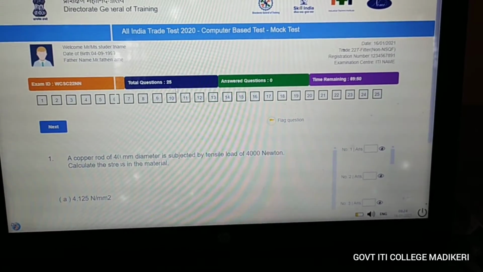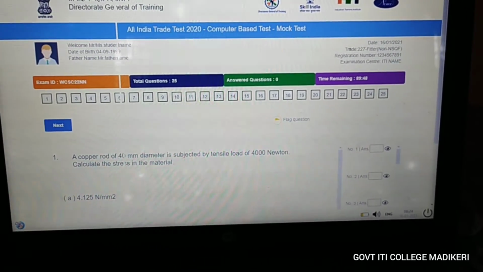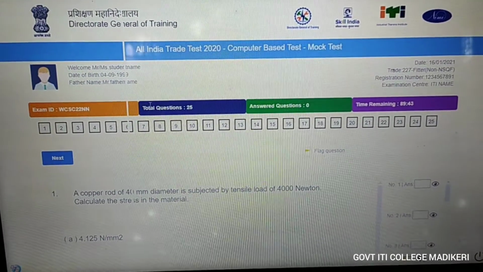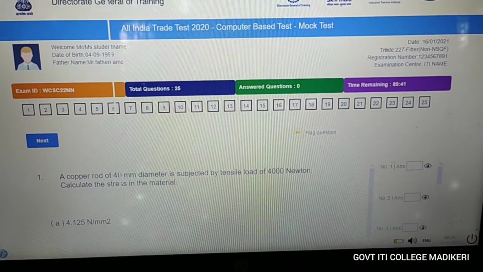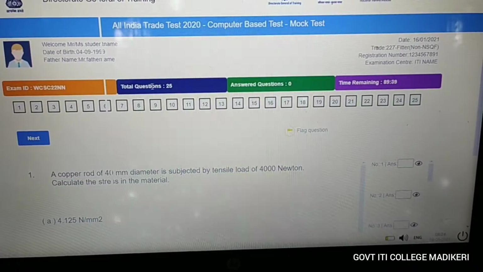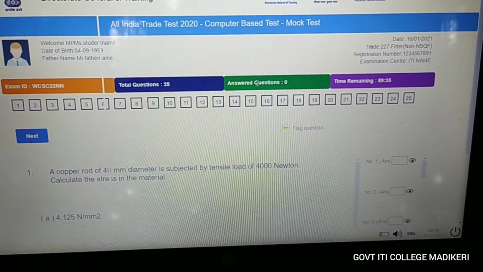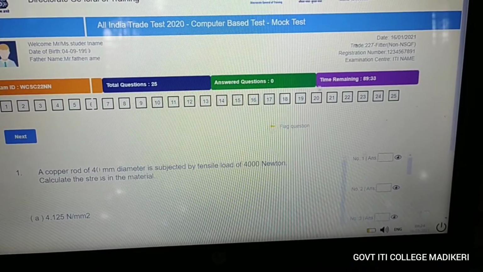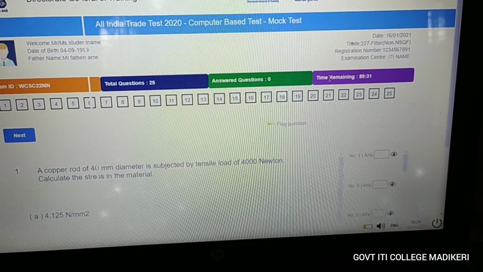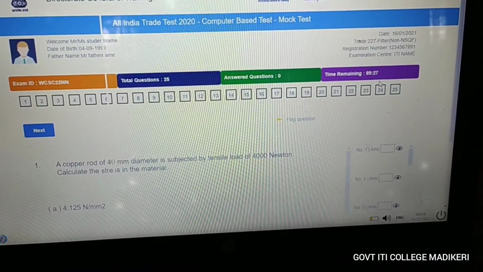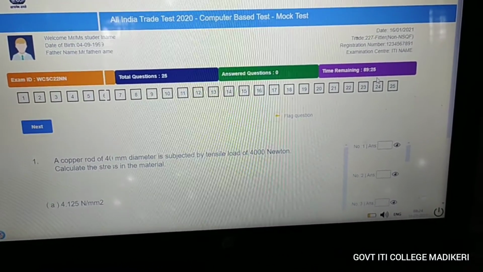In orange color, you will see the exam ID. In the blue color, you can see total questions. In the green color, you will see answered questions. And in the purple, time remaining. So in total there will be 90 minutes for finishing the exam.